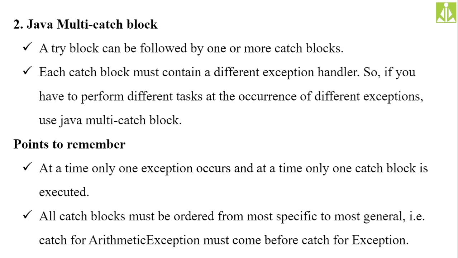So suppose in a try block, ArithmeticException is there, as well as the Exception type of exception. Two exceptions are arising inside a try block. One is ArithmeticException, and the other one is the Exception class. So in this case, which catch block do we have to provide first? The ArithmeticException class catch block we have to provide first, then the parent class, that is the Exception class catch block. When we do it practically, you will understand it clearly.